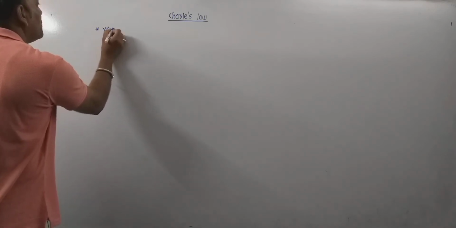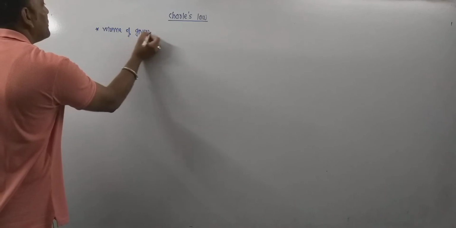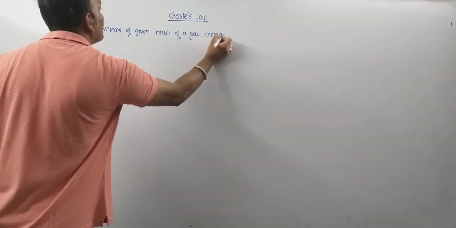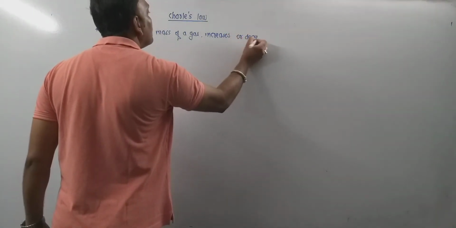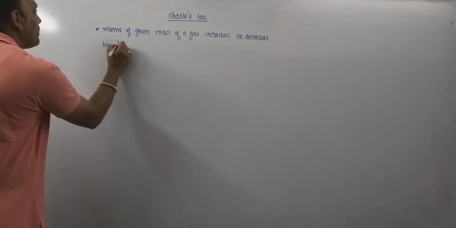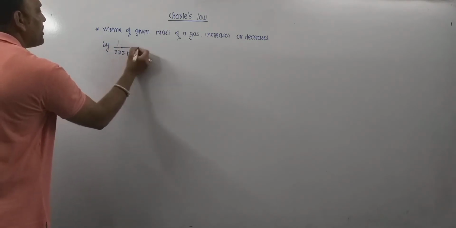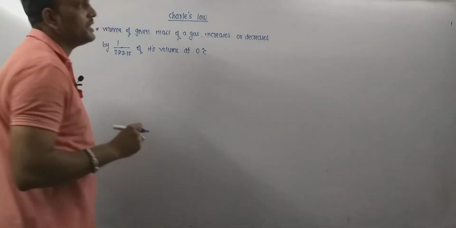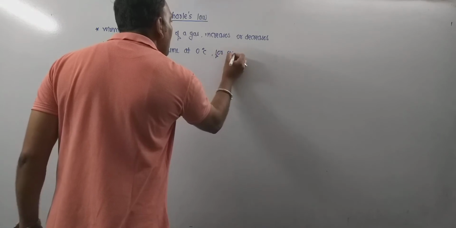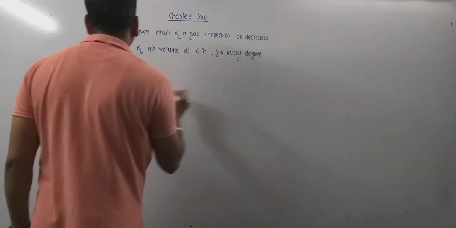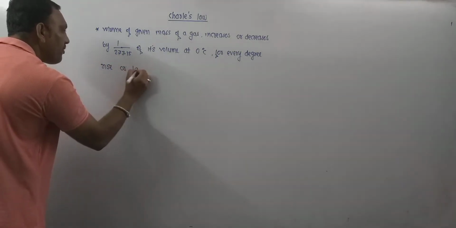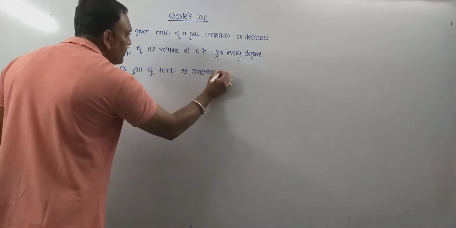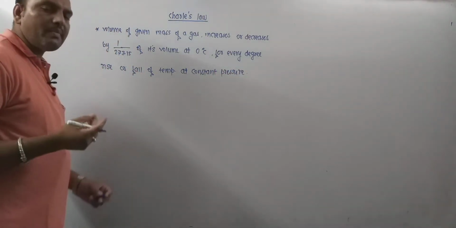The volume of a given mass of a gas increases or decreases by 1 by 273.15 of its volume at 0 degree Celsius for every degree rise or fall of temperature at constant pressure. This is the statement for Charles' law.